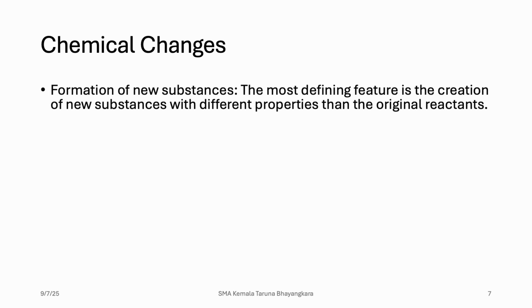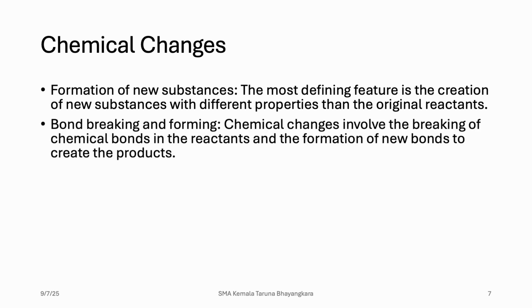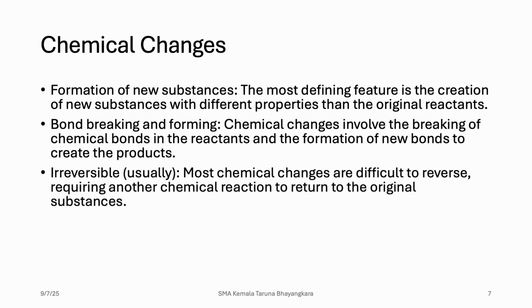In contrast, chemical change forms a new substance. There is bond breaking and bond forming during a chemical reaction. So the bonds in the reactants will break, and they form new bonds and then produce a product. Usually they are irreversible, but some chemical reactions can be reversed. There is a special chapter discussing that. It's called equilibria or equilibrium.